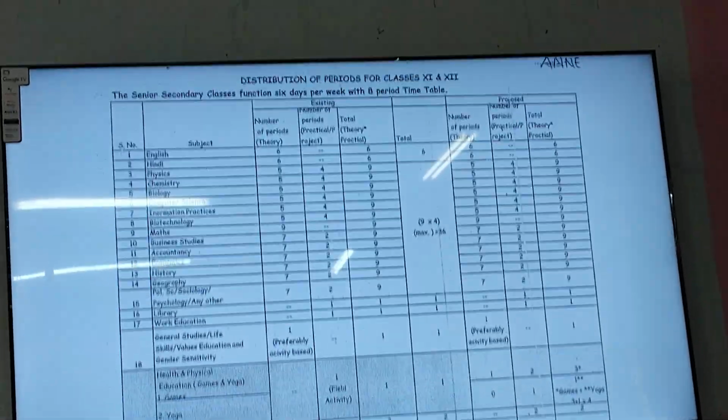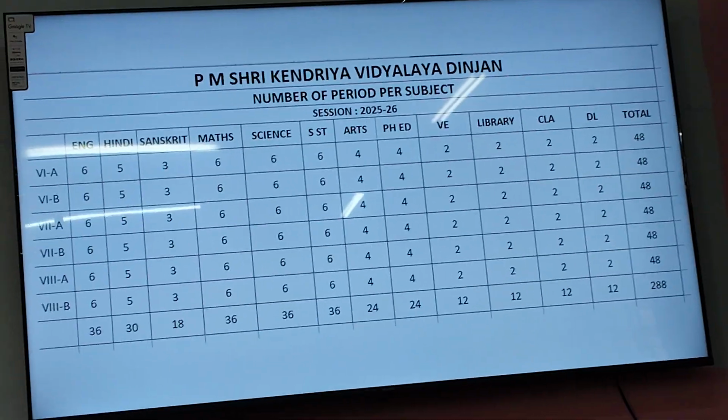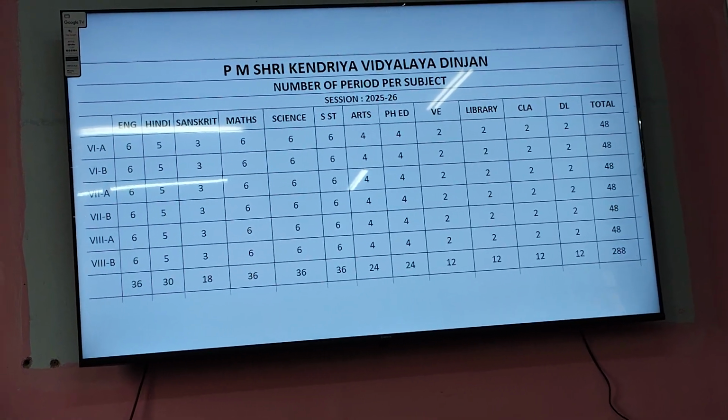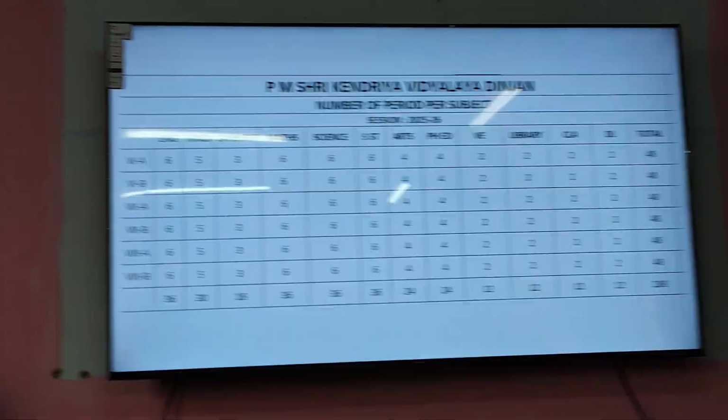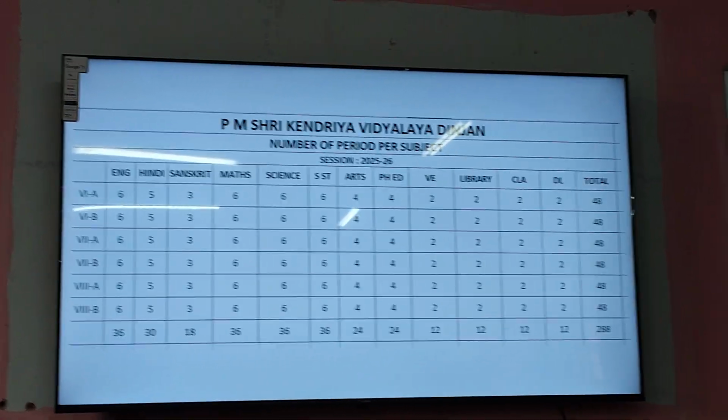Based on this, at the school level we have to prepare the class-wise distribution in this way. Here we make a little adjustment in discussion with the principal of the school. And what adjustment have we made here? You can see we have kept vocational education at 2 periods, and English we have increased by 1.